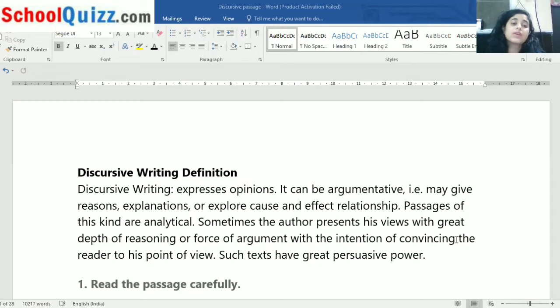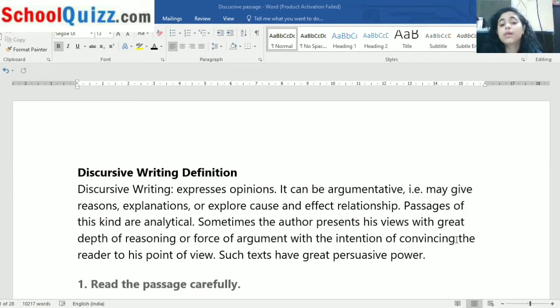Okay. So discursive writing expresses opinion. It can be argumentative. That is, it may give you reasons, explanations, or explore cause and effect relationships as we have studied. Passages of this kind are analytical. It can be analyzed, it can be criticized, it can do anything.